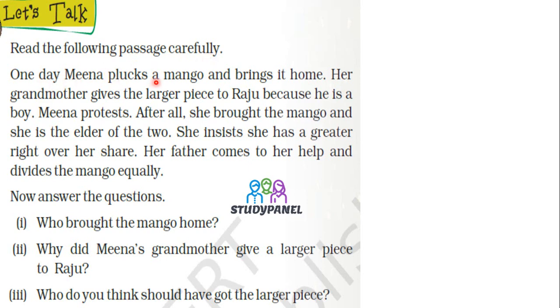One day Meena plucks a mango and brings it home. Her grandmother gives the larger piece to Raju because he is a boy. Meena protests. After all, she brought the mango and she is the elder of the two. She insists she has a greater right over her share. Her father comes to her help and divides the mango equally.